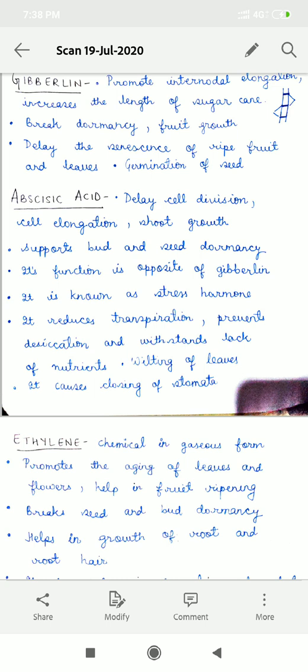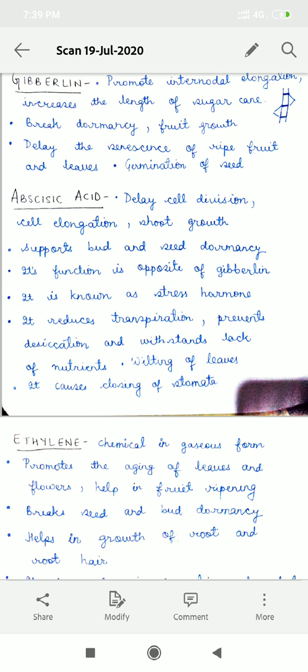Stomata, as we all know, are the tiny pores present on the leaves which help in the exchange of gases and exchange of water. Abscisic acid is also known as stress hormone as it reduces transpiration loss in dry climatic conditions like deserts. It prevents desiccation, that is, removal of moisture or water from the plant. And we can see leaves which fall from the tree on the ground having high concentration of abscisic acid. So we can see wilting of leaves.